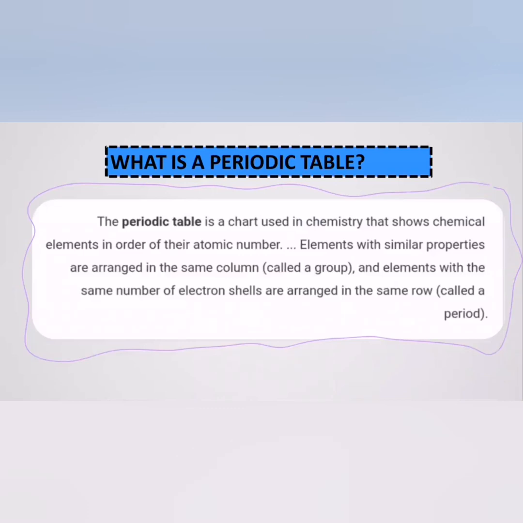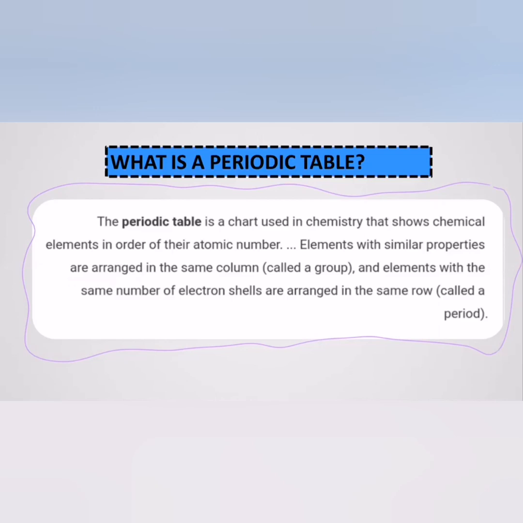Hello everyone, I'm going to talk about the periodic table. What is a periodic table? The periodic table is a chart used in chemistry that shows chemical elements in order of their atomic number.